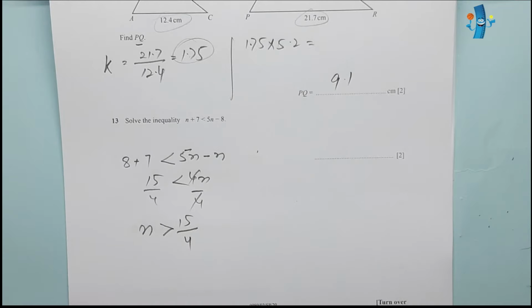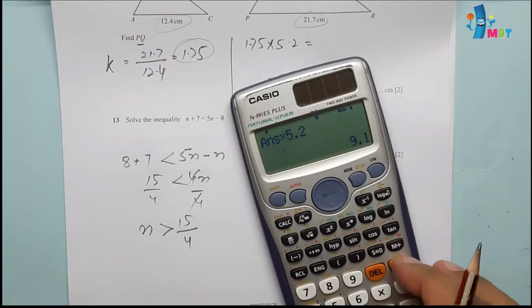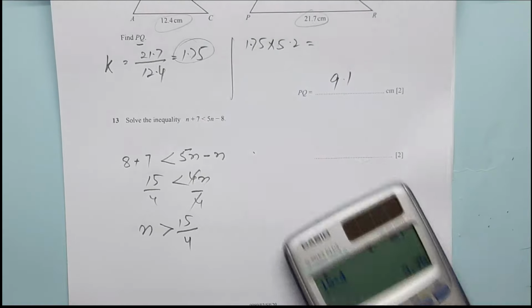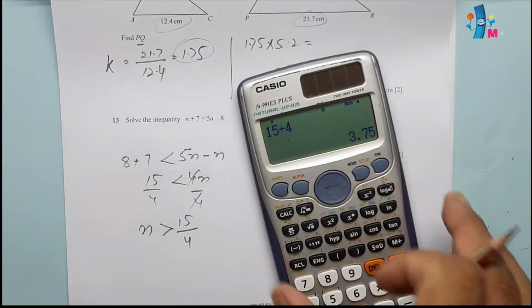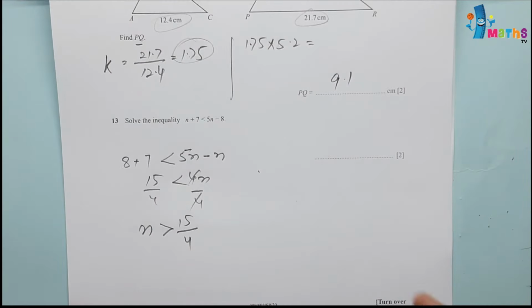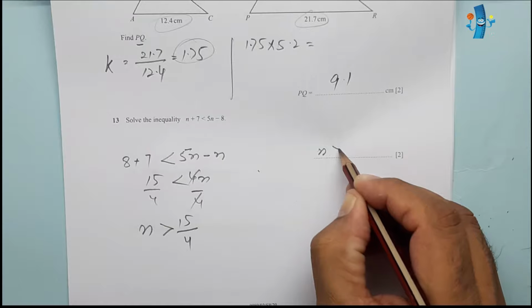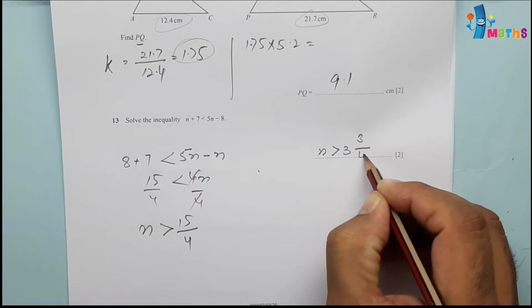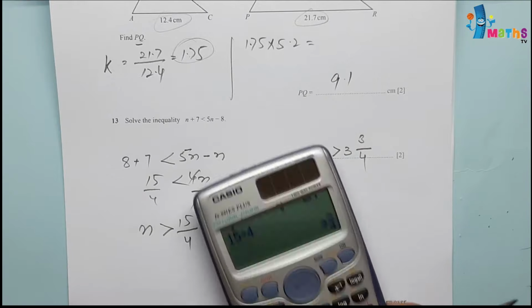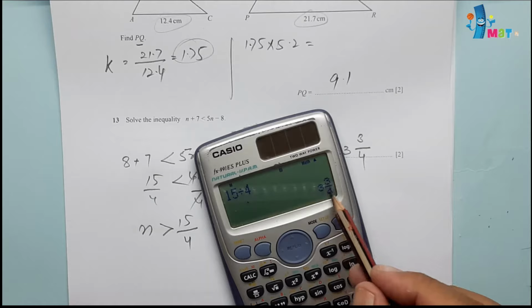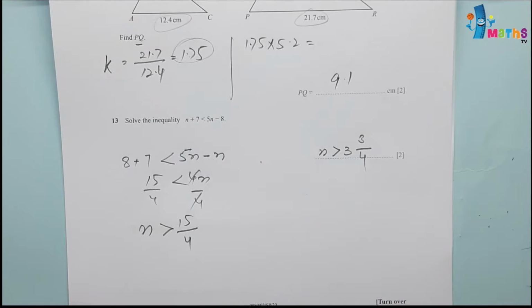15 over 4 we can simplify. 15 divided by 4 will be equal to 3.75, or even we can take mixed fraction. So we can write n is greater than 3 whole 3 by 4. 15 divided by 4 will be resulting to 3 whole 3 by 4, which is our answer.